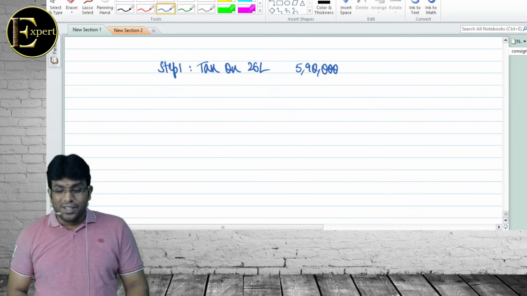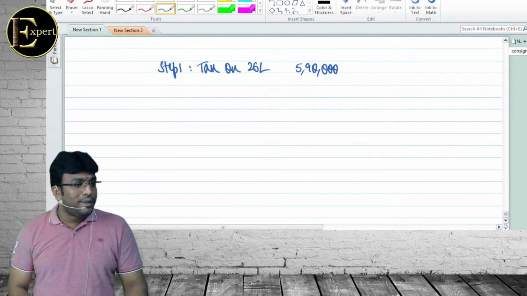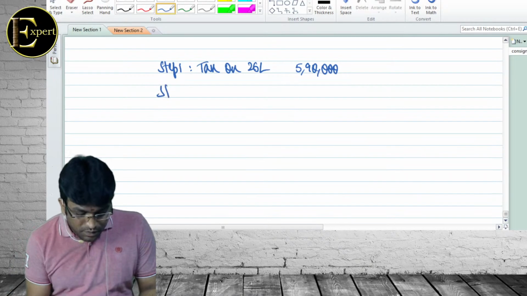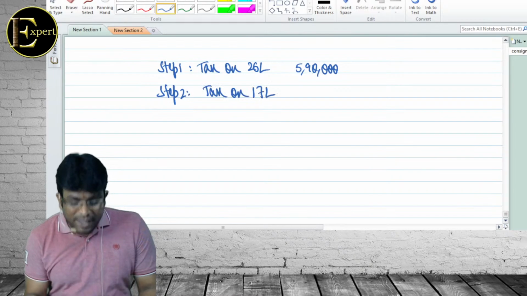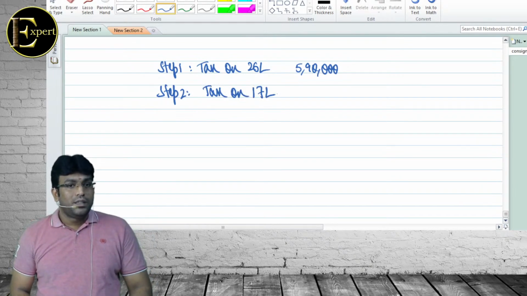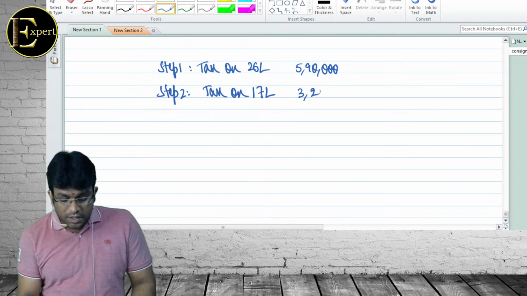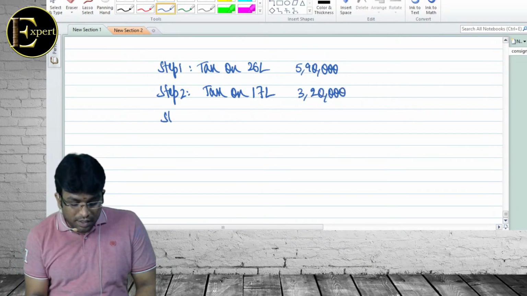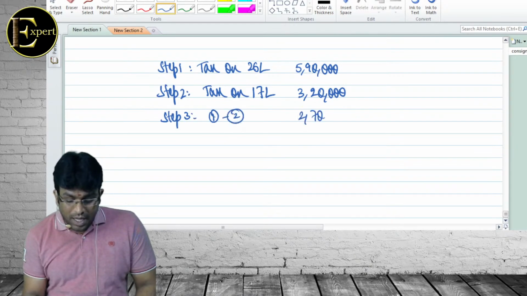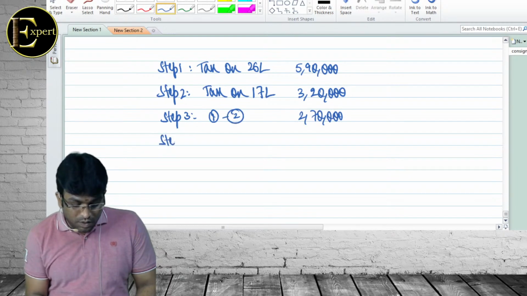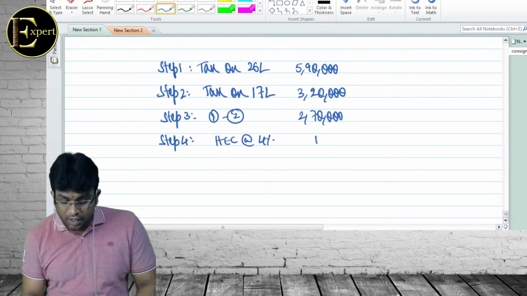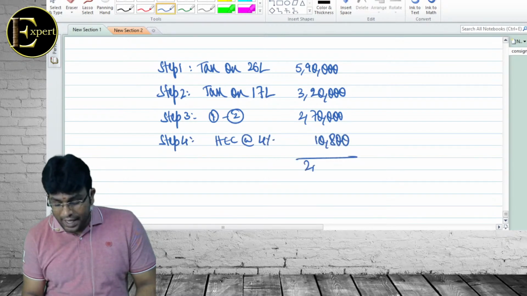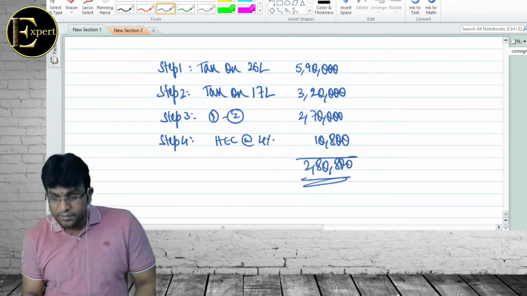Sir, Casio, Citizen, whichever company it is, answer should remain same. Step 2, tax on agriculture income plus basic exemption limit, 17 lakh. 3 lakhs? Excellent. Step 3, 1 minus 2. कितना बेटा? 2,70,000. That's it. Step 4, HEC at the rate 4%. कितना बेटा 4%? 10,800. That's it. So answer is 2,80,800. क्या कर दिया बेटा आप?